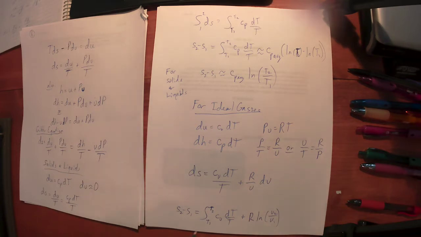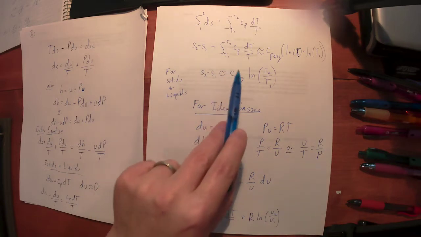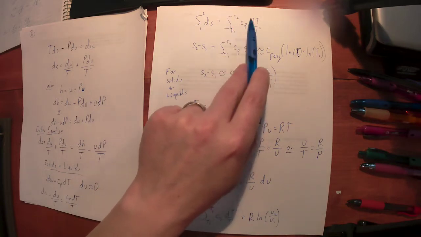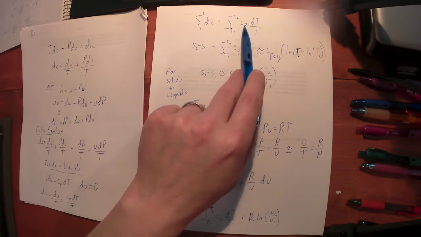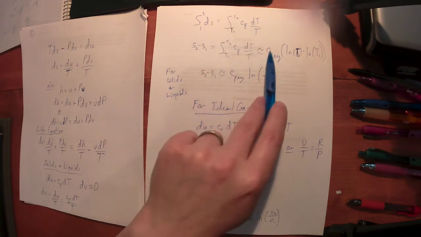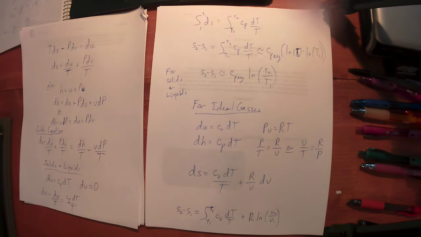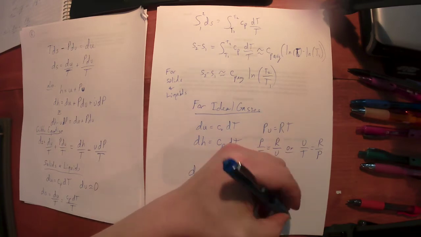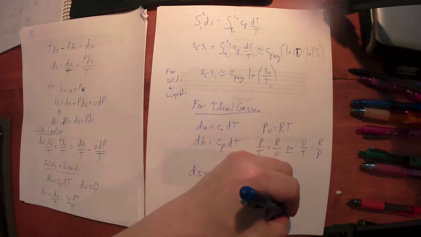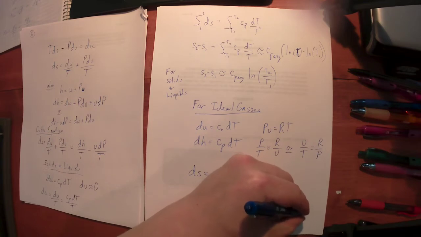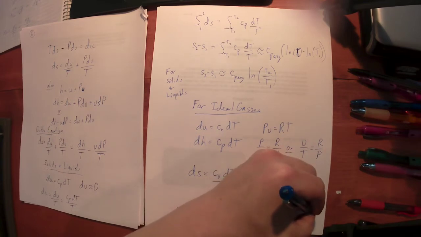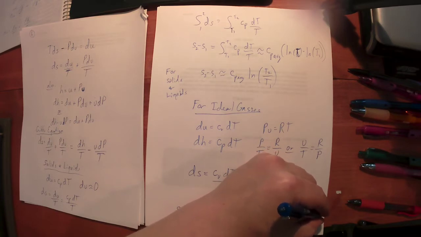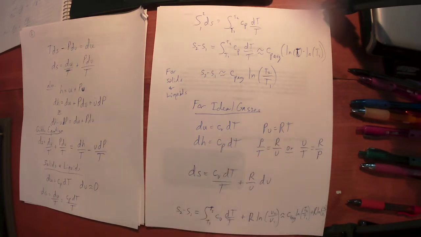And then I can probably do the same thing here that I did up here, right? See what I was doing here? I said if I assume that the specific heat is constant, I pull it out of the integral as the average value, and then I'm just integrating dT over T. So I'm going to say this is approximately equal to C sub V at the average temperature times the natural log of T2 over T1 plus R ln little v2 over little v1. Those are specific volumes, not speeds.